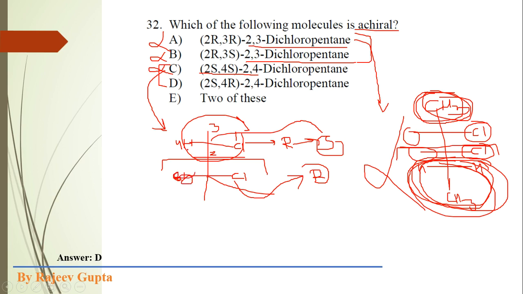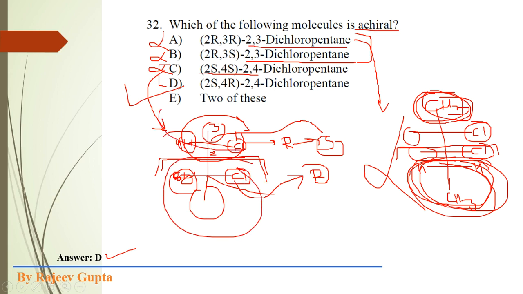So the correct option is D, where the first chiral center configuration is S and the second chiral center configuration is R. So the correct answer is D. This 2S,4R-2,4-dichloropentane is an achiral molecule which contains a plane of symmetry, where both chlorine atoms, both hydrogen atoms and both methyl groups make mirror images of each other.